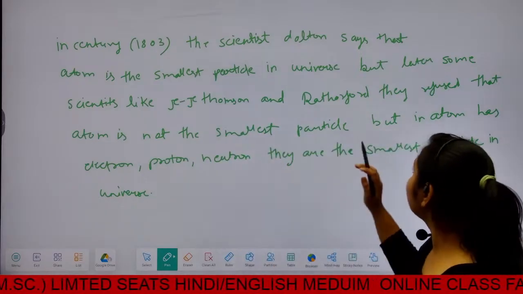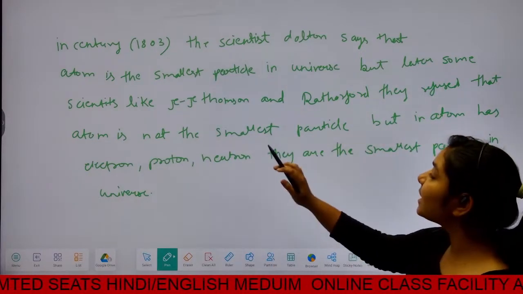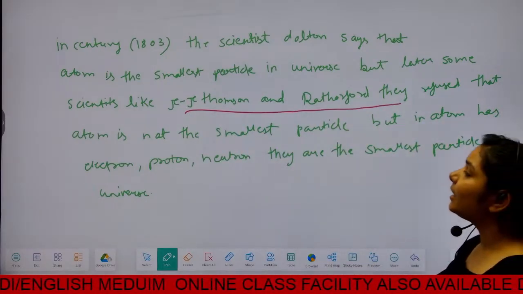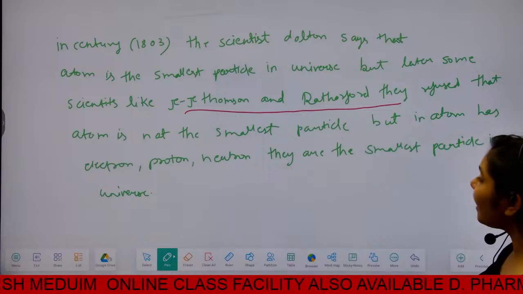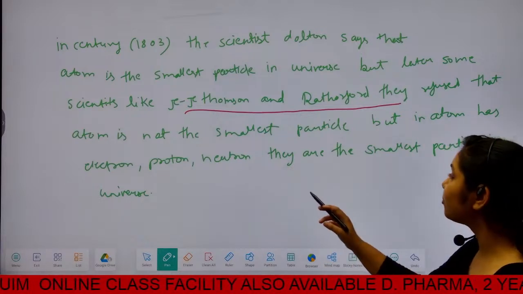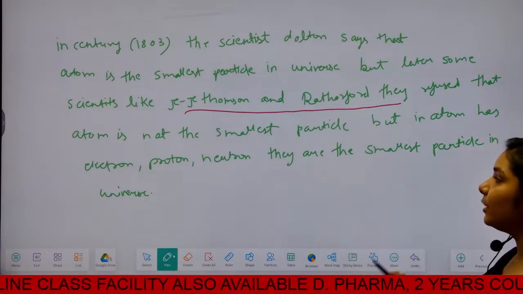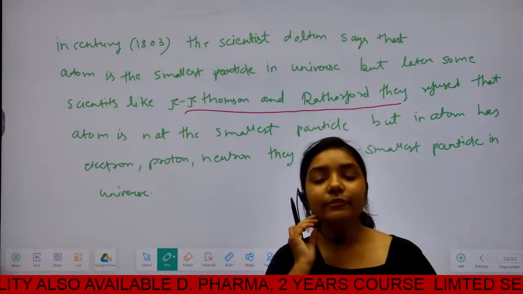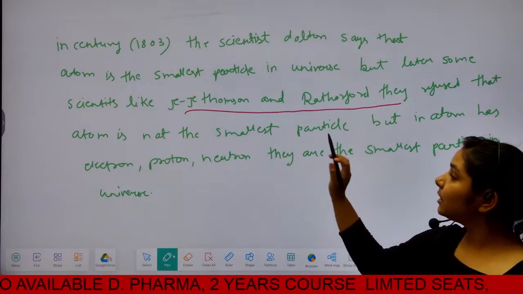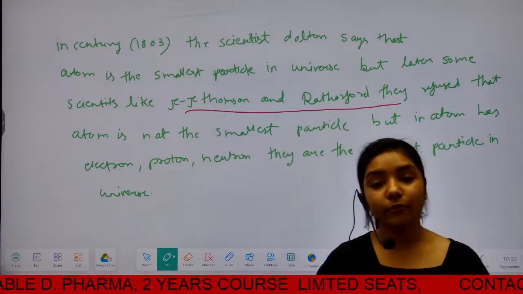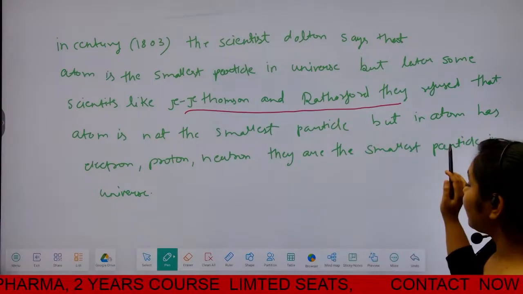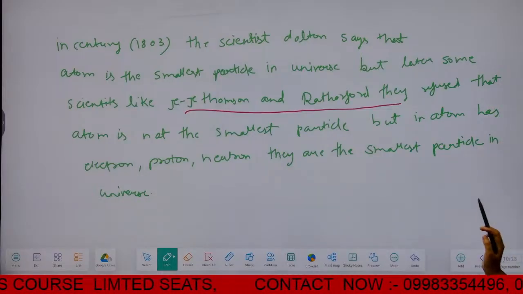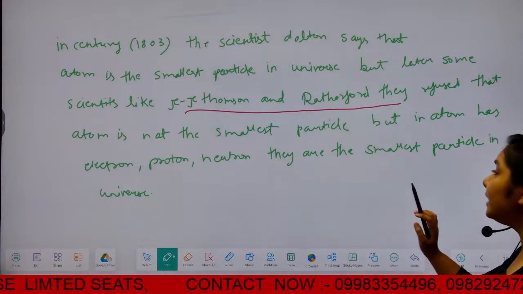But after some time, and after some lab tests, scientists like J.J. Thomson and Rutherford refuted that, saying the atom is not the smallest particle, but the atom has electron, proton, neutron, and they are the smallest particles in the universe.